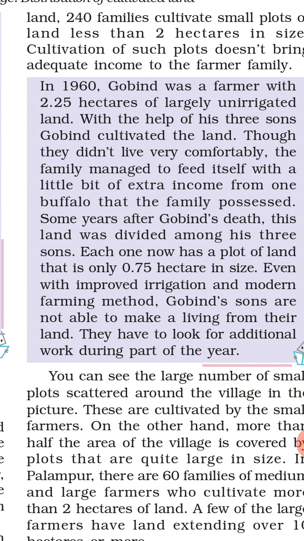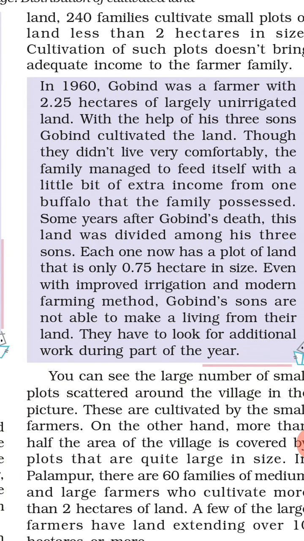After the death of Gobind, the land was divided among his three sons. Each one now has a plot of land that is only 0.75 hectare in size, very small.